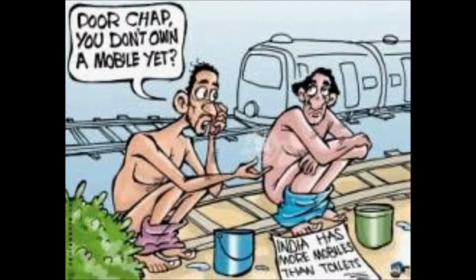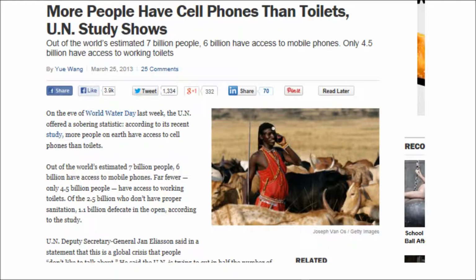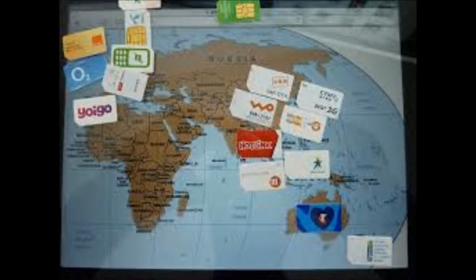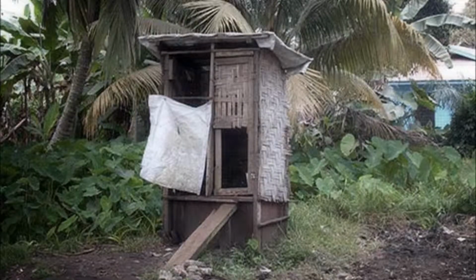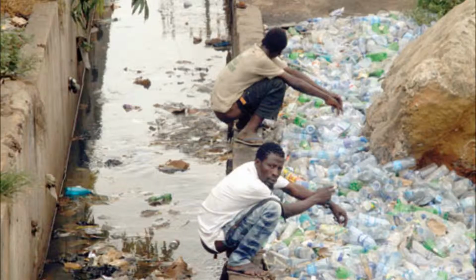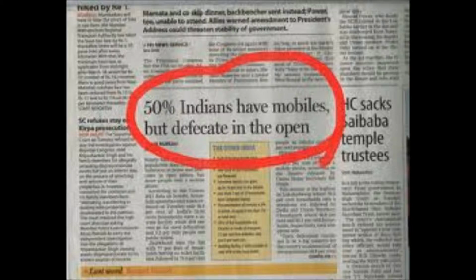According to a recent UN study, more people on Earth have access to cell phones than toilets. Out of the world's estimated 7 billion people, 6 billion have access to mobile phones. Far fewer, only 4.5 billion, have access to working toilets. Of the 2.5 billion who don't have proper sanitation, 1.1 billion defecate in the open, according to the study.